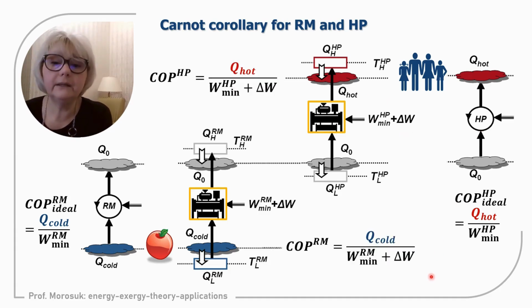And now we have COP already including these irreversibilities for refrigeration machine and for heat pump. So for refrigeration machine we have more power keeping the same refrigeration capacity. For heat pump we need more power keeping the same heat as a positive effect for the heating system.